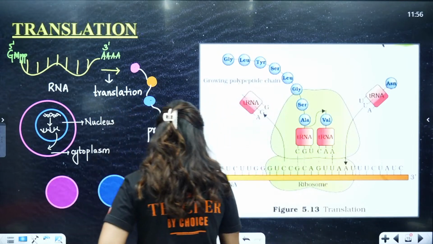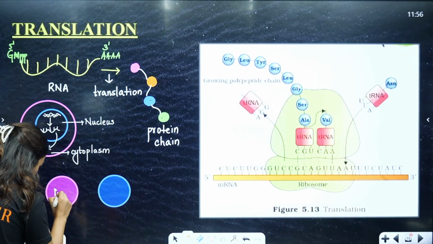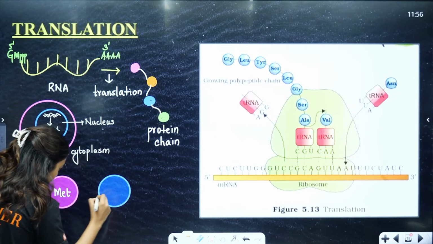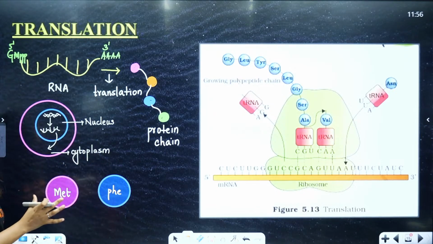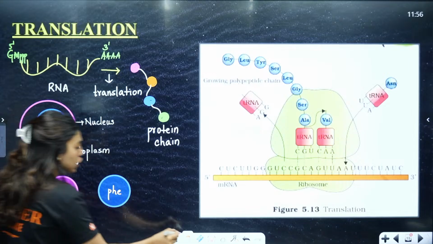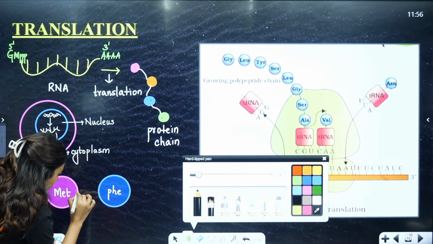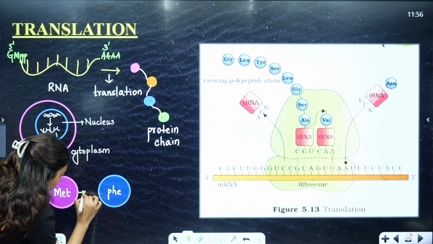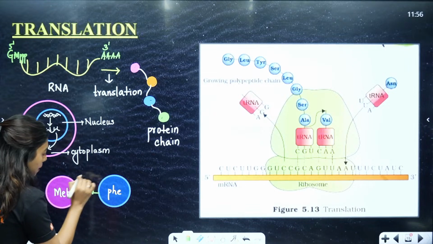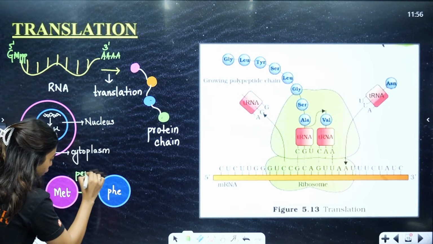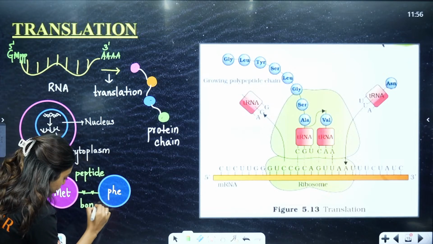Okay, these are two amino acids. Inside this we have, let's say, methionine, MET, and here we have phenylalanine. Now I am planning to form a polypeptide chain, right? So that means between these, they have to form a polypeptide chain. I'm drawing a heart. They have to form a peptide bond. They have to form what? A peptide bond.